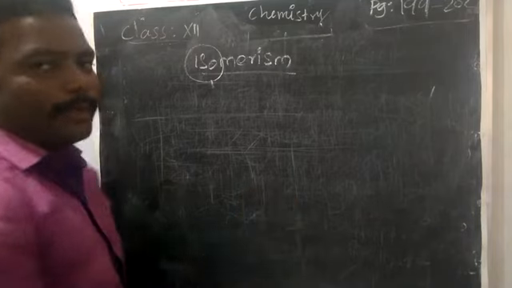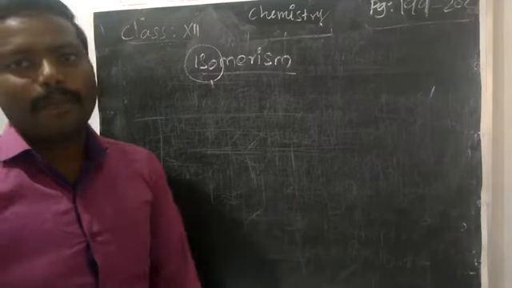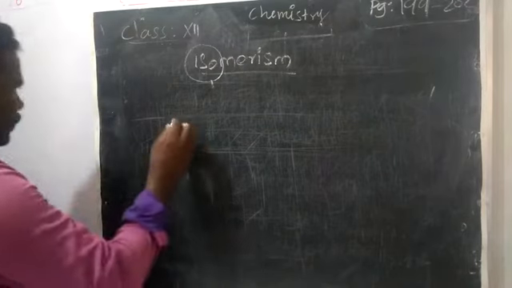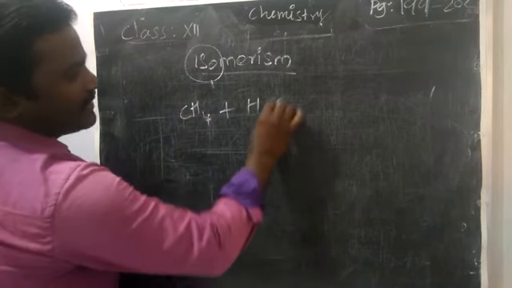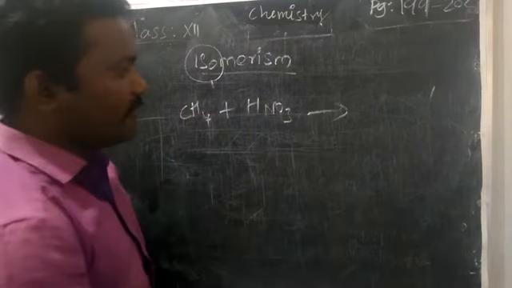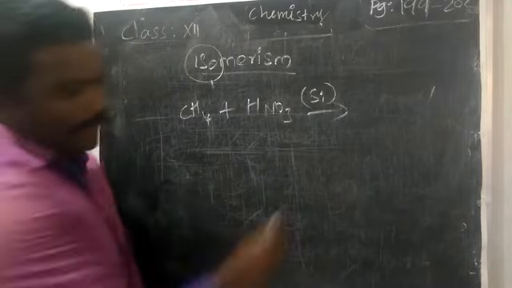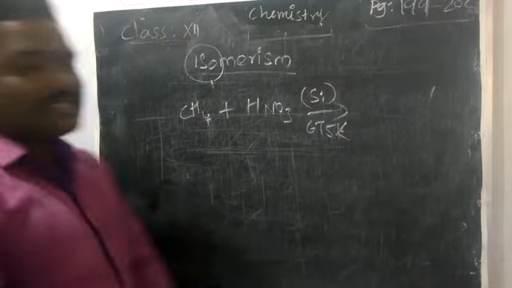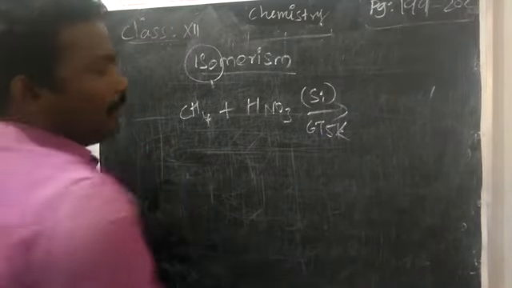Then next we are going to prepare it from methane gas with nitric acid. We are going to take both in the gaseous state and pass them through a red hot silica tube. Methane gas, CH4, with nitric acid gas in the presence of a red hot silica tube, and we maintain the temperature at 675 Kelvin. So it will produce nitromethane.